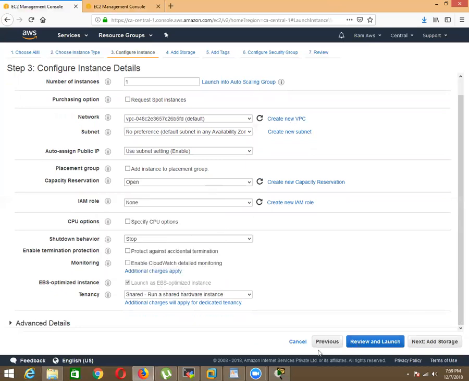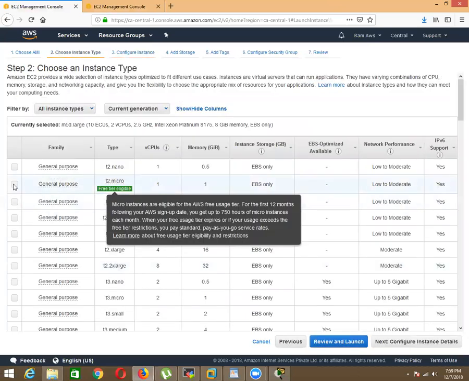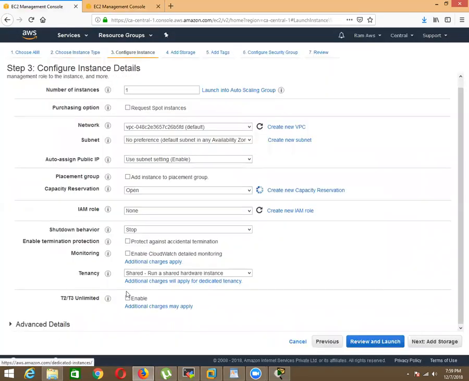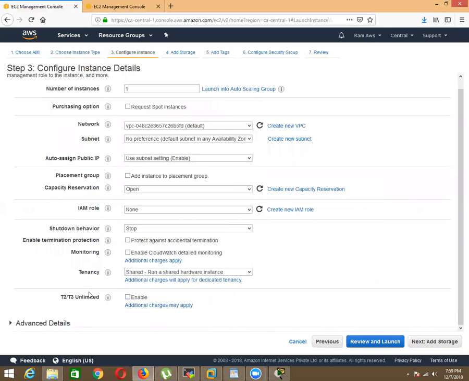Okay, so only for the T2 and T3 based hardware types. When you are selecting, they must need this because they always have low hardware performance. For that purpose, they have given this. It's like spikes of performance, burst performance. Very nice feature to increase the performance of those instances.